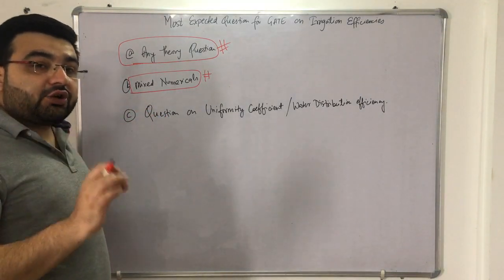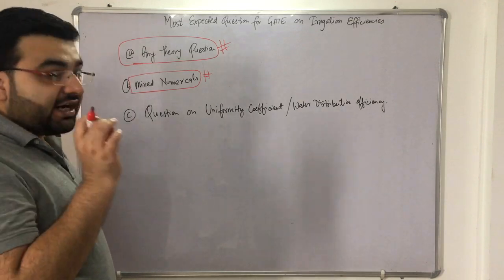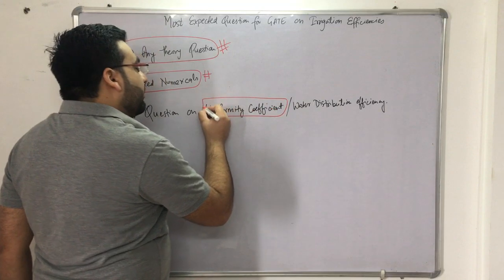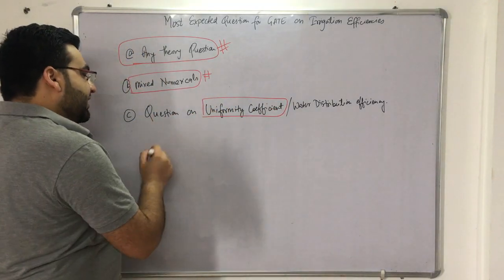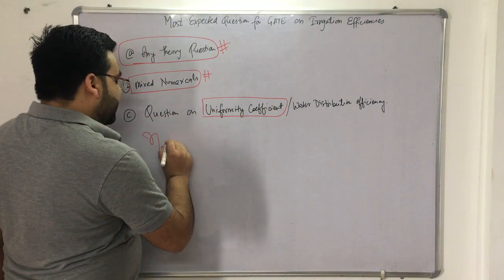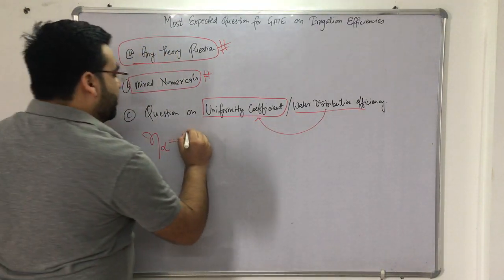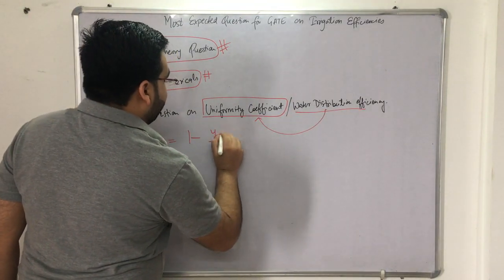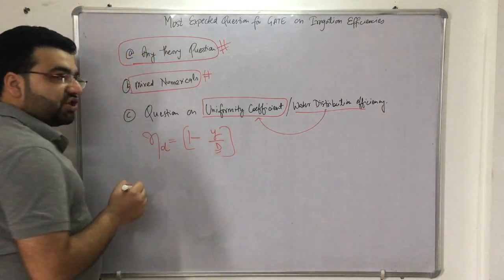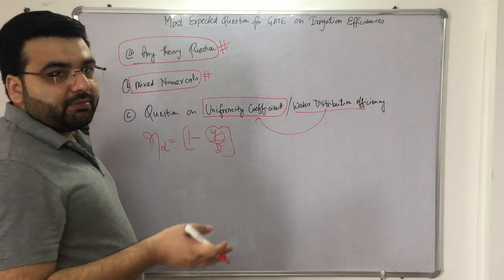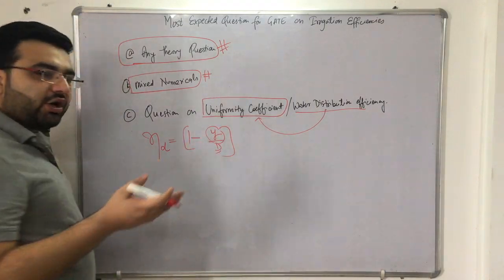Now if a direct question comes from irrigation efficiency, then what I feel is that a question on the uniformity coefficient can be asked. So what is eta D, that is the water distribution efficiency, also known as the uniformity coefficient. It is actually equal to 1 minus y by d, where d is the mean discharge or mean irrigation depth, and y is the deviation from the mean. How to calculate y I have already told you.